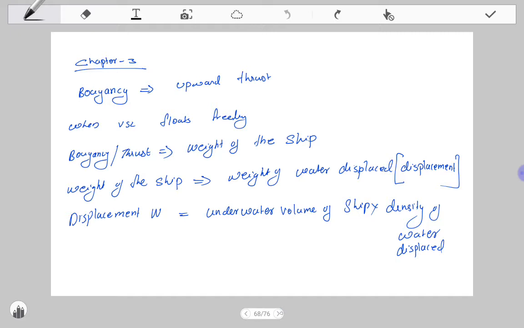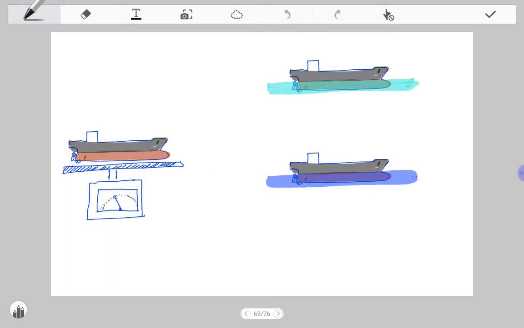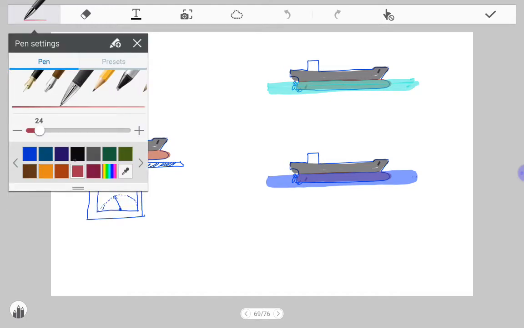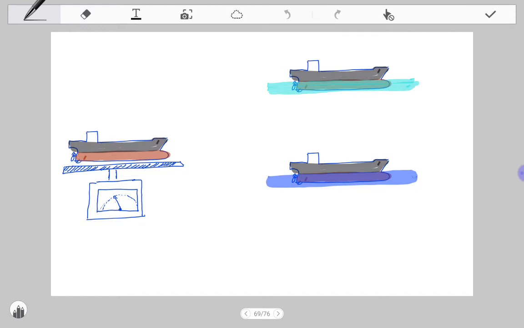Now I will go straight to chapter 5. Imagine we have a ship, and we already know the mass of the ship. We calculated the mass of the ship to be 10,000 tons. That is the displacement.